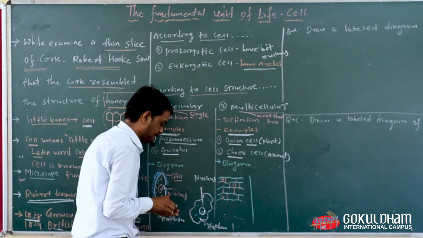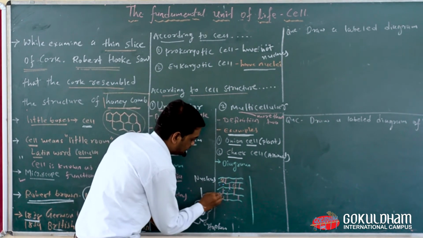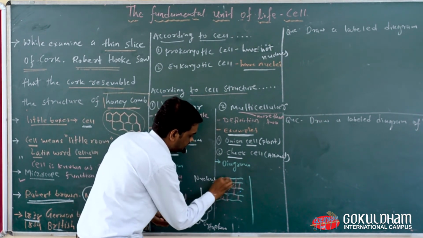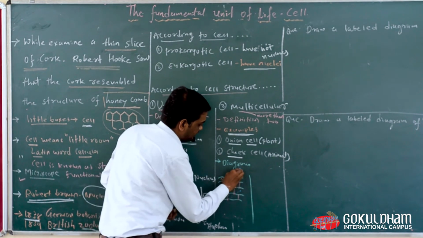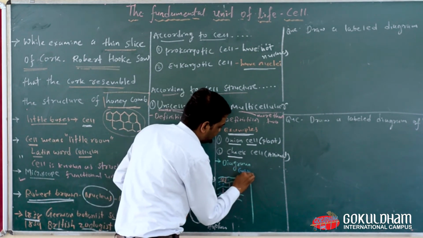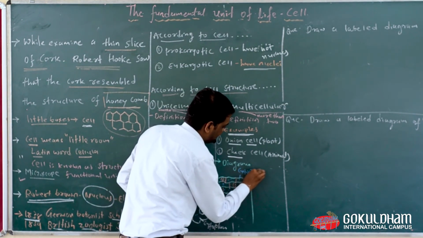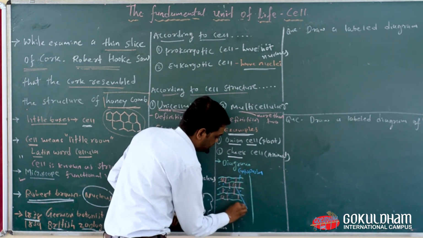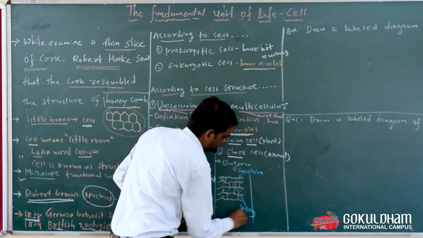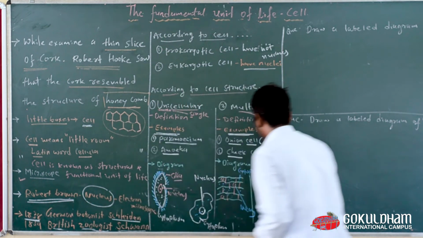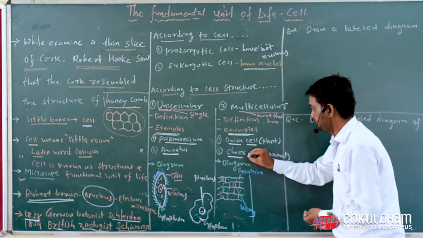And then this one is known as cytoplasm. Nucleus. Okay, then we are going to see cheek cell.